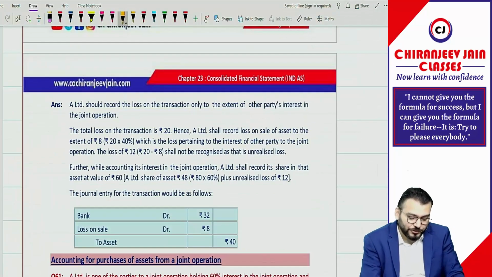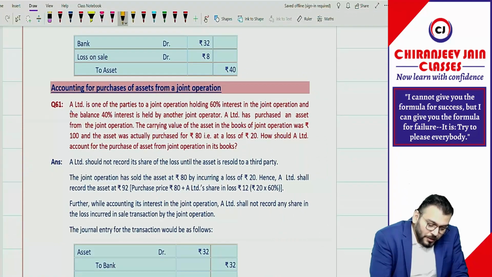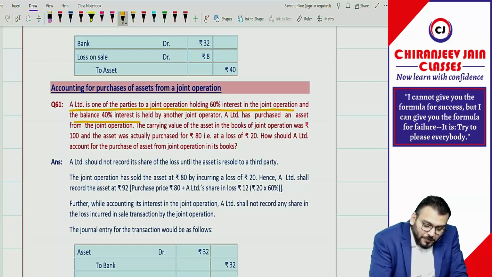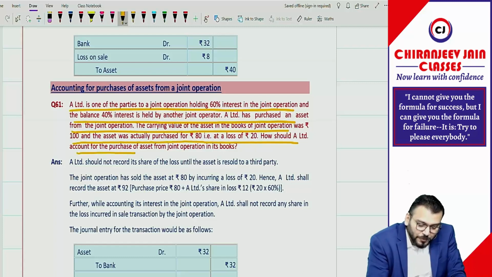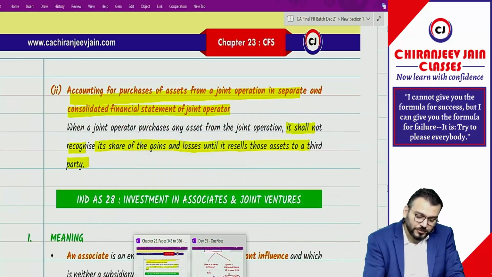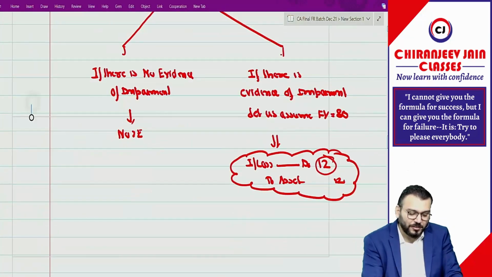Let us take one question. A Limited is one of the parties to a joint operation holding 60% interest in the joint operation, and the balance 40% interest is held by another joint operator. A Limited has purchased an asset from the joint operation. The carrying amount of the asset in the books of the joint operation was 100 and the asset was actually purchased at rupees 80, at a loss of 20. How should A Limited account for the purchase of the asset from the joint operation in its books? Have you understood the question? The question remains the same but vice versa.